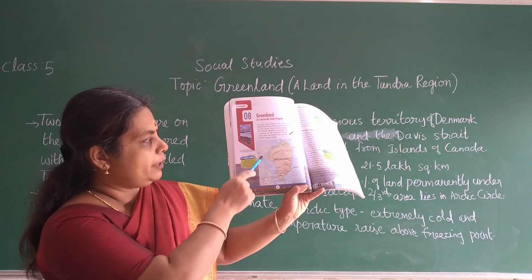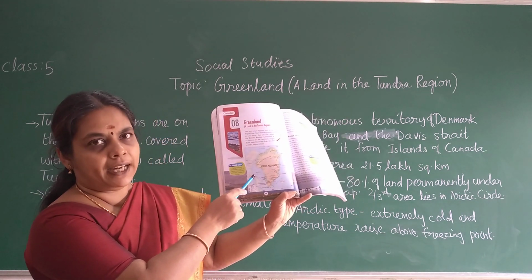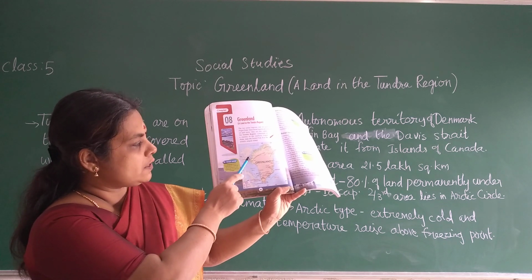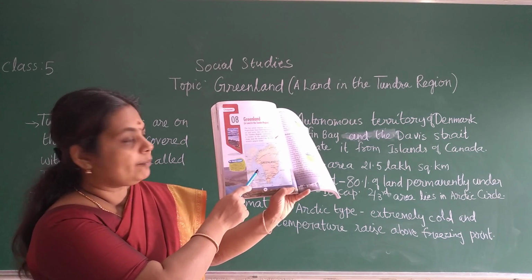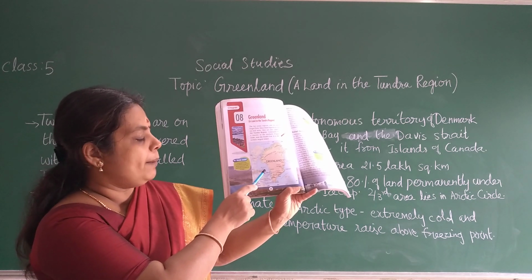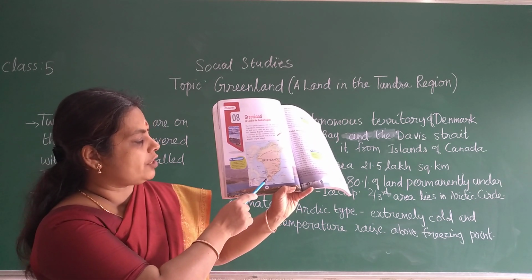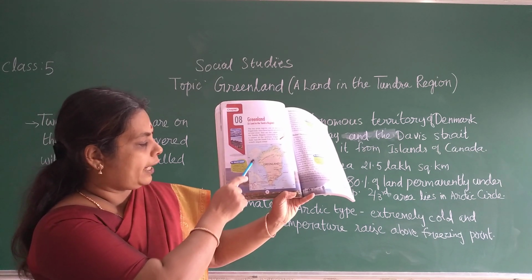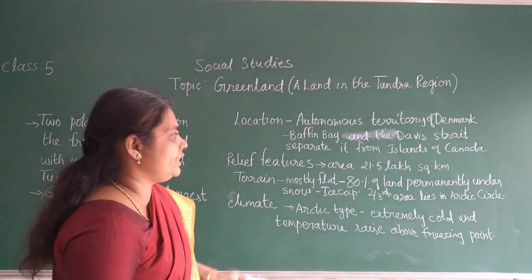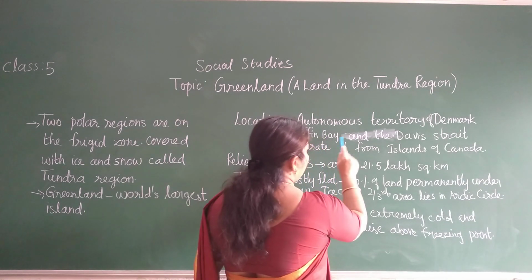In the northern part of North America you have Canada, and Canada also has some islands over here. So here in your map you can see Baffin Bay and the Davis Strait separating the islands of Canada and Greenland, children. That only I have written here.